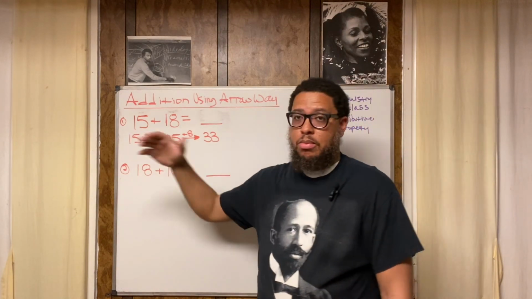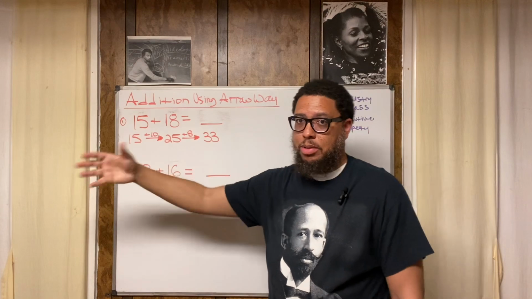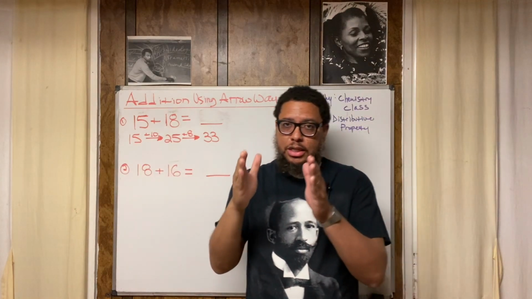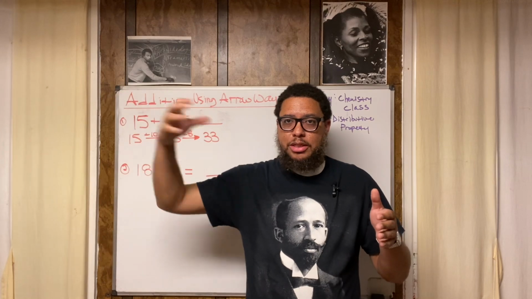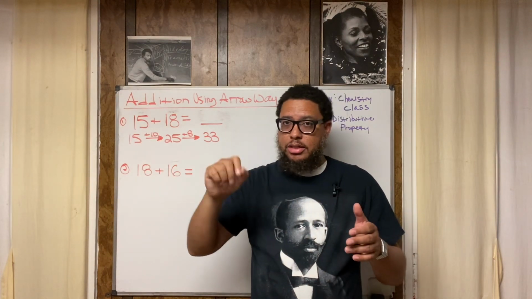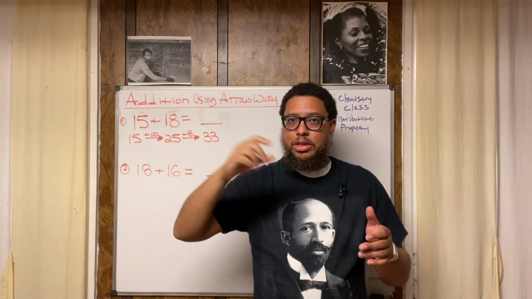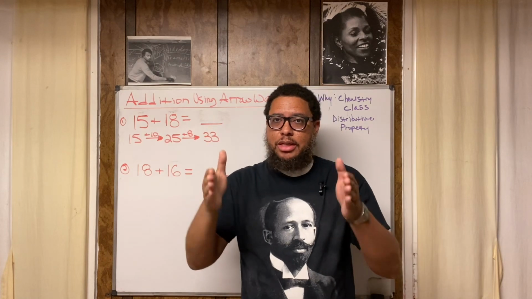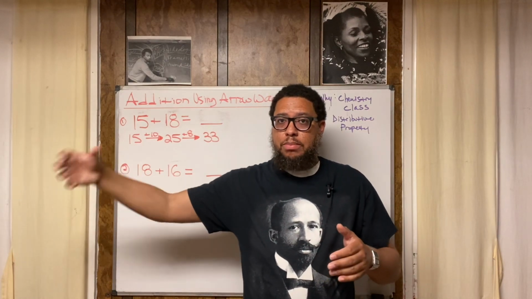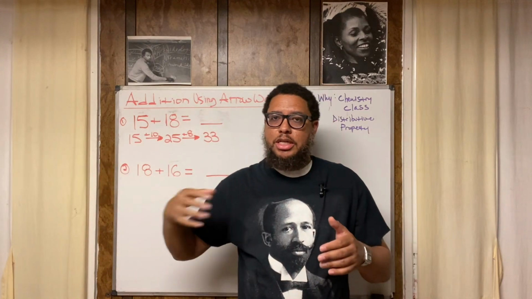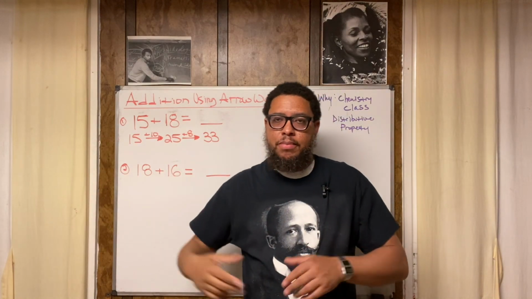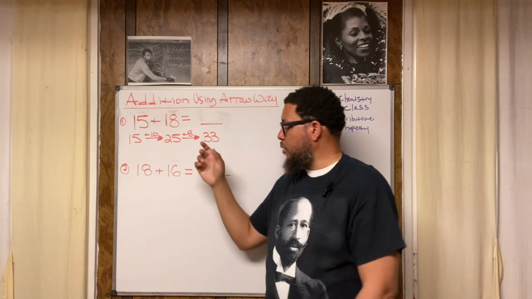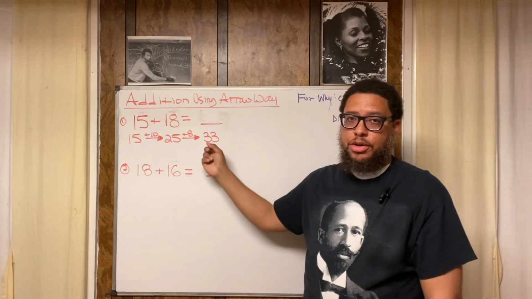All right, so then we say, well, what's 20 plus 13? Well, we can take the 13 and break it down into 10 plus 3. So now I got 20 plus 10 plus 3, and you can write this down on your paper, because 13 is the same thing as 10 plus 3. 20 plus 10 is 30, because that's 2 groups of 10 and 1 group of 10. That's where we get 30 from. Then we add 3 to 30, and we end up with this number right here, 33.